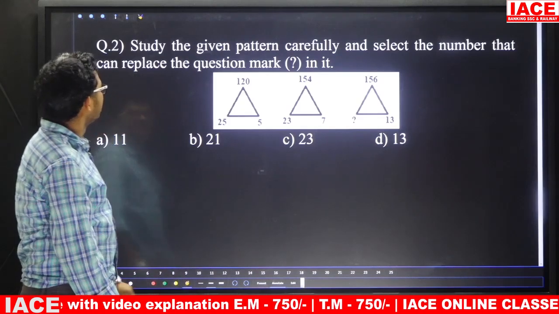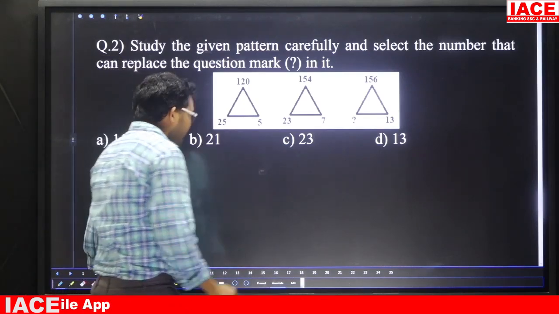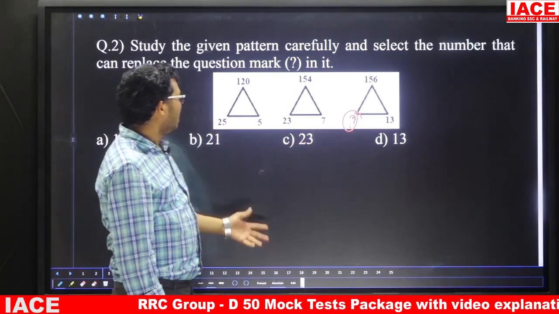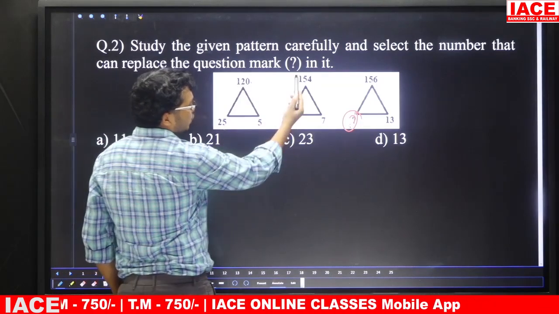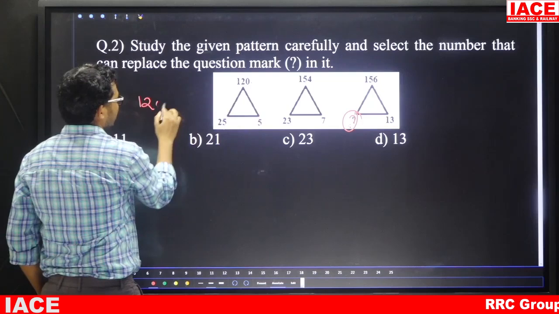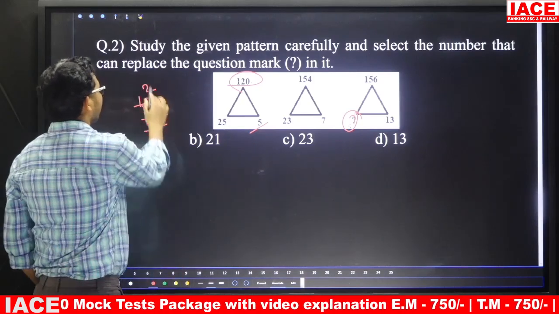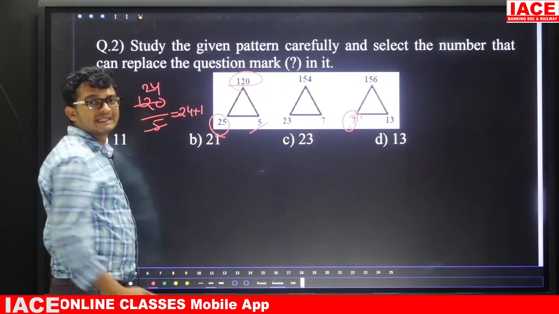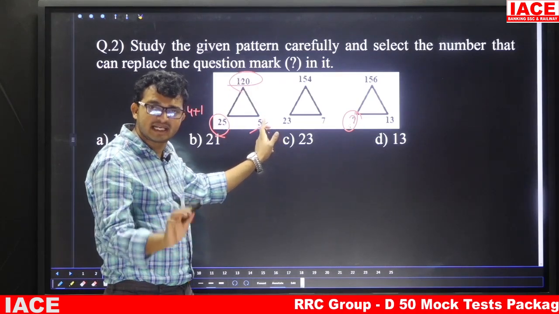Question number 2. Study the given pattern carefully and select the number that can replace the question mark in it. Here again the question is about inserting a missing number. Now we are going to replace the question mark. Friends, if you observe here: 25, 120, 5; 23, 154, 7; question mark, 156, 13. Suppose we take 120. 120 by 5 is what? 5 2s are 10, 5 4s are 20, 400... 24. Now 24 plus 1 equals 25. That means your logic is: the upper number divided by the right side corner number equals the resultant number, plus 1.